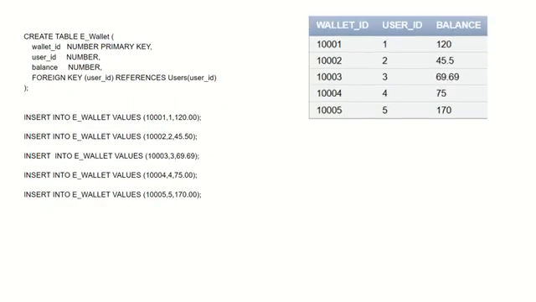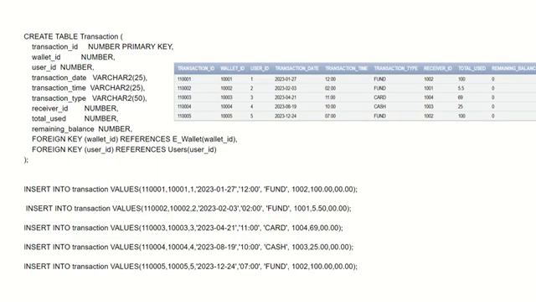Then there is the e-wallet table. We have e-wallet ID, user ID, balance. Then there is the transaction table. I put all the values in the transaction table. The transaction table includes transaction ID, wallet ID, user ID, transaction time, transaction date, transaction type, receiver ID, total used, and the remaining balance.